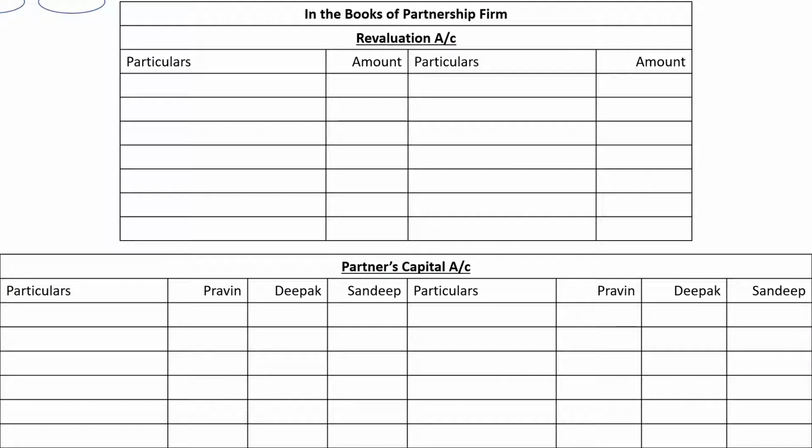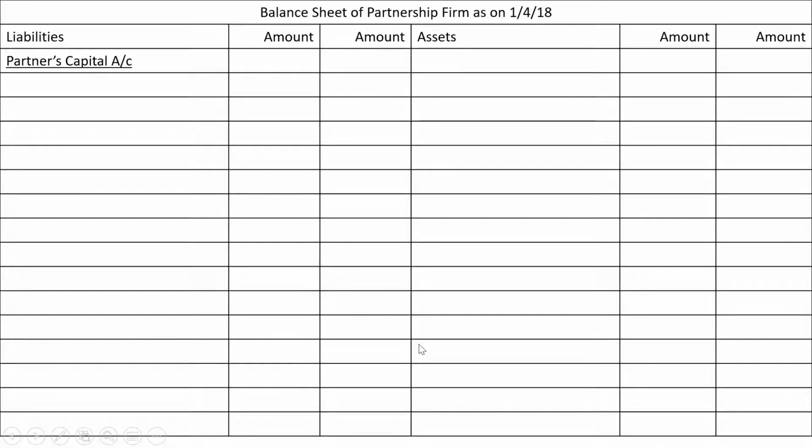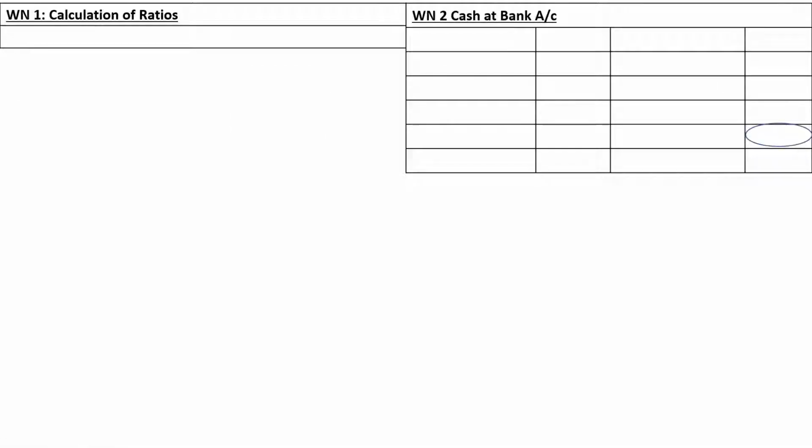Revaluation account, 6 to 8 lines in the books of partnership firm. This sentence is important. Remember this sentence, in the books of partnership firm. You must write it in the books of partnership firm. Revaluation account, then partners capital account: Praveen, Deepak, Sandeep. 6 to 8 lines for revaluation, 6 to 8 lines for partners capital. 3/4 page for balance sheet.